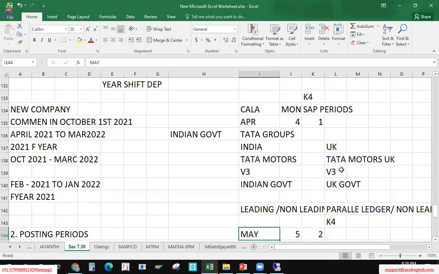This is the way they came up with. We will maintain the leading ledger concept, the zero ledger, which we'll talk about from tomorrow's session onwards. Here the leading ledger concept is in place, wherein we can maintain a non-leading or parallel ledger, and reporting can be done easily. Now I can create one controlling area. Earlier we used to create different controlling areas and hit our heads maintaining two or three different areas, but here one controlling area can be used.